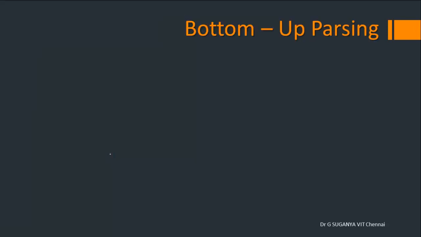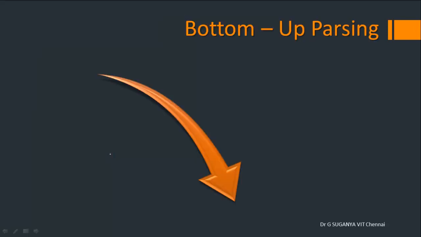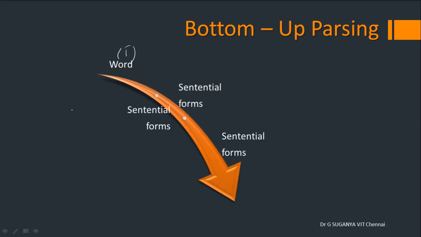Moving on to a clear understanding of bottom-up parsing, again the same flow. We will start with the word, which is made of only terminal symbols, select a subset of the word and try to reduce it. While reducing, you will end up with different sentential forms which are combinations of terminals as well as non-terminals. Finally, everything has to be reduced into a start symbol, which is nothing but a non-terminal. So this is bottom-up parsing in contrast to top-down parsing.